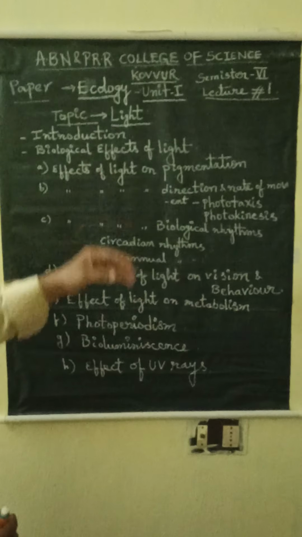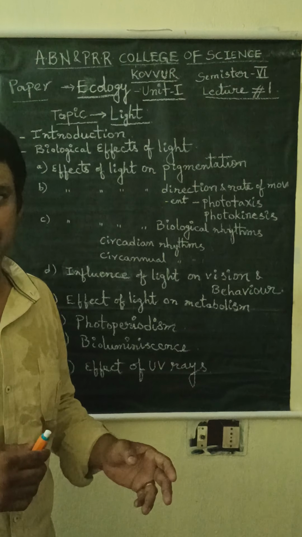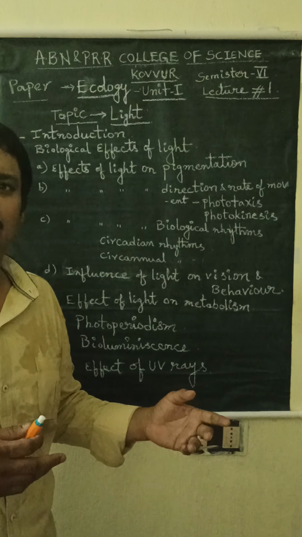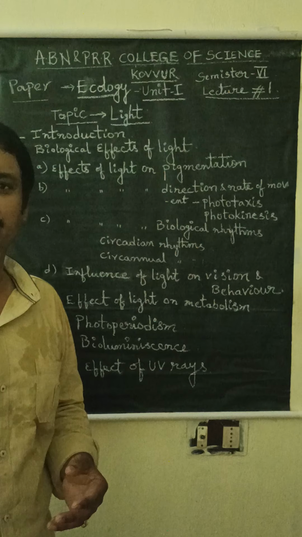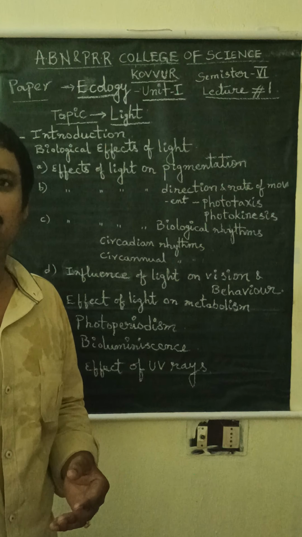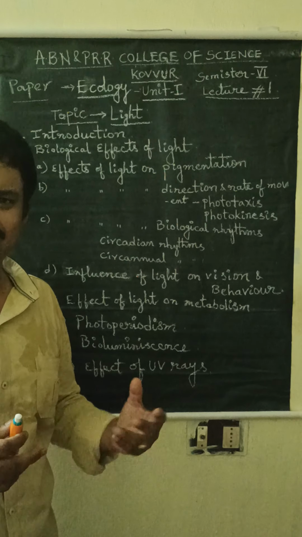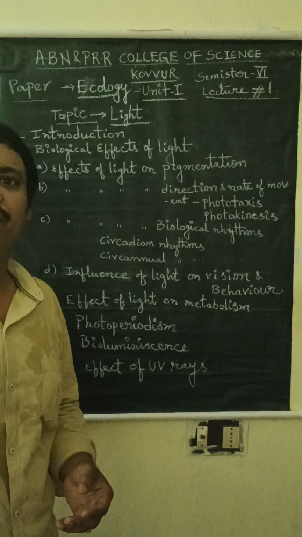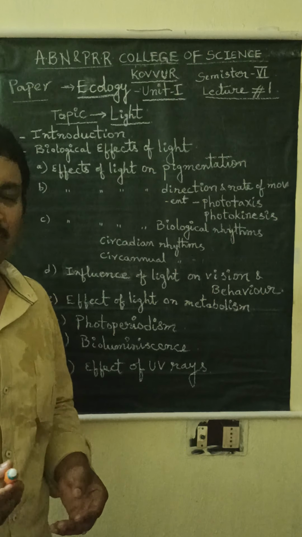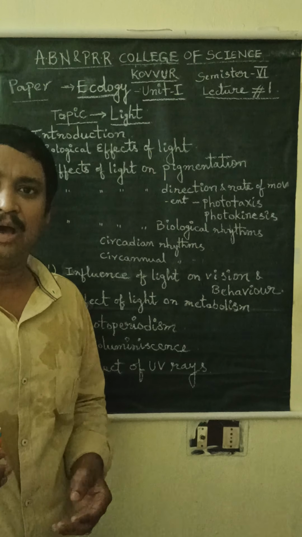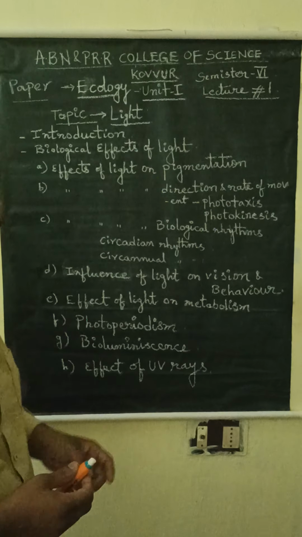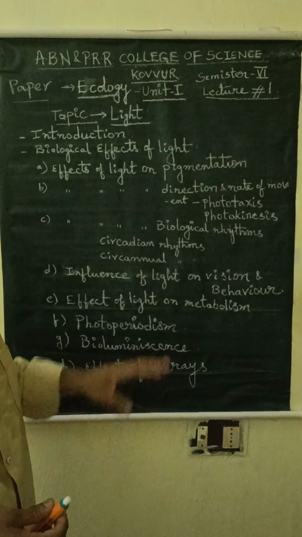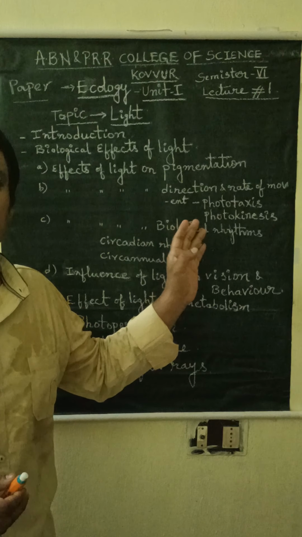Light is very important for living organisms, as I already told, for plants for photosynthesis. The light is also very important for living organisms to perform various activities like foraging, that means collection of food materials, escaping from the predators, and also selection of mate for sexual reproduction, which is very important for organisms like animals. Light has that much of importance, and performs various functions.